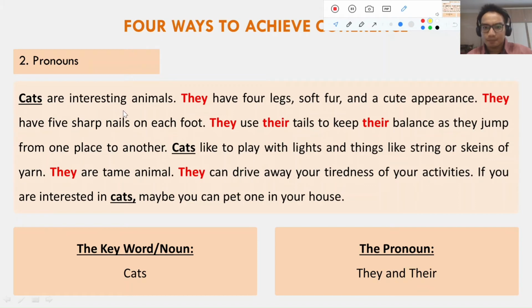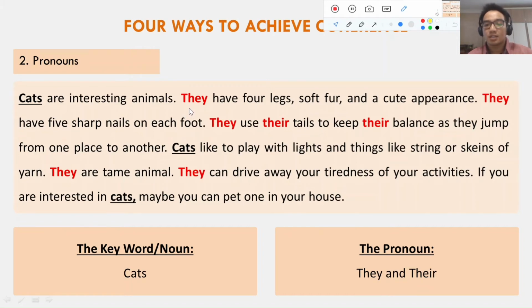Let's see. Cats are interesting animals. They have four legs. They refers to cats. Okay, so I use this pronoun to, how can I say it? I use this pronoun to explain cats in another way, to describe cats in another way.